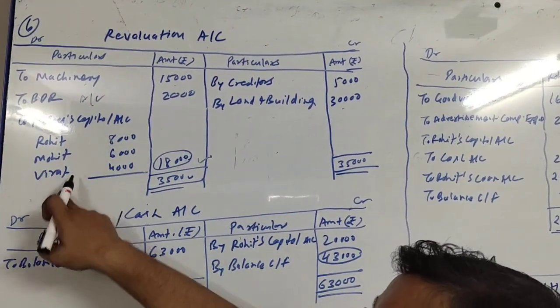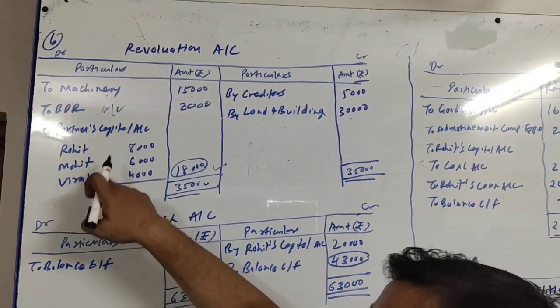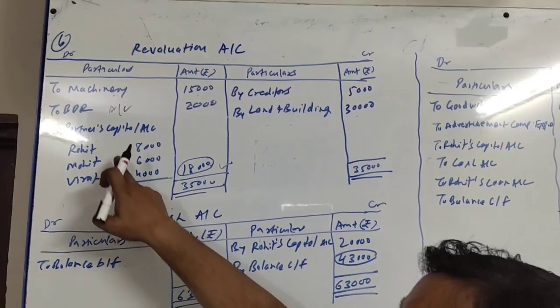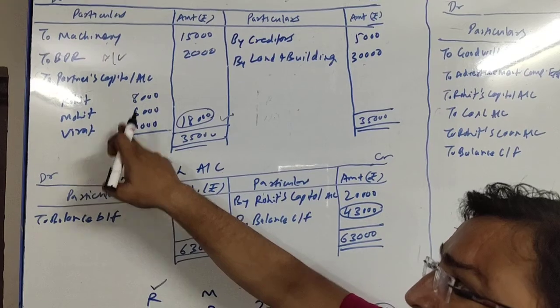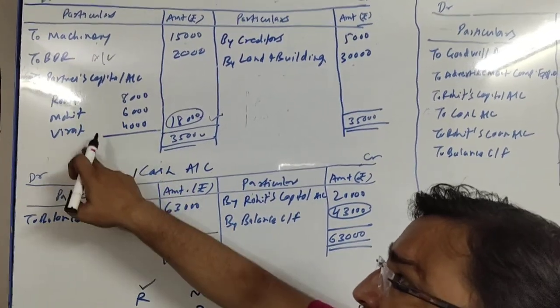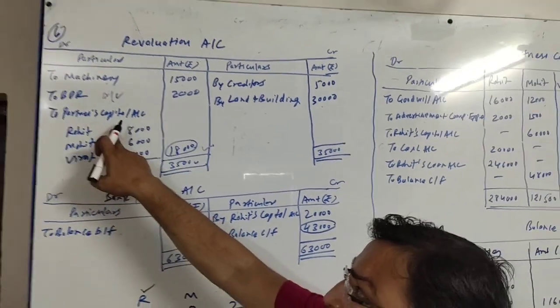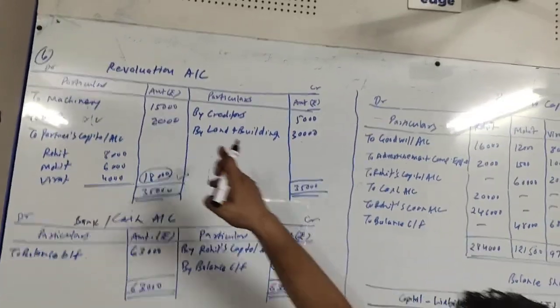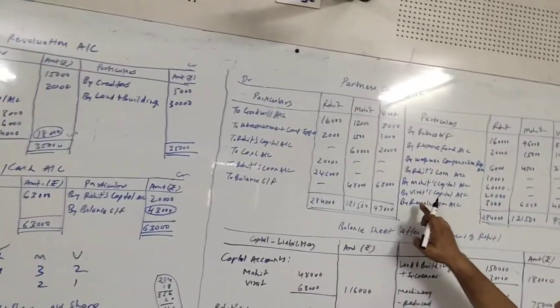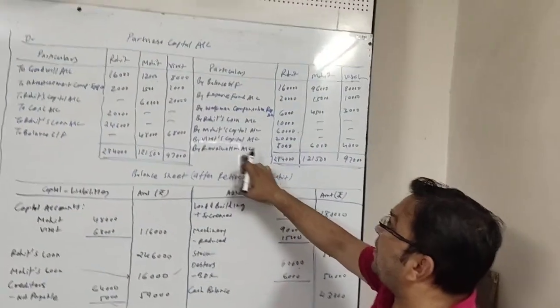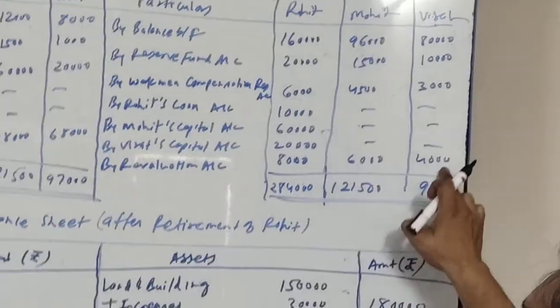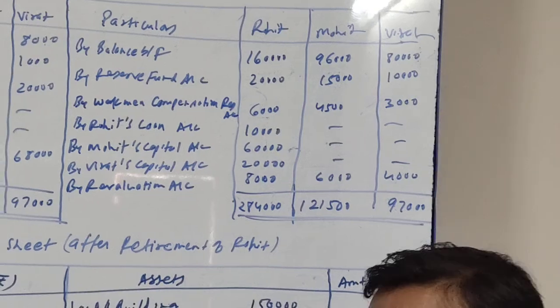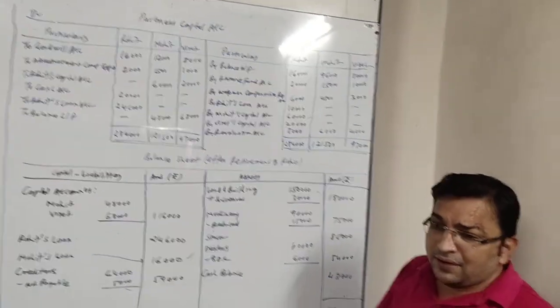So when we transfer it, we will distribute this amount 18,000, we will get 8,000, 6,000 and 4,000 respectively for Rohit, Mohit and Virat. So these 8,000, 6,000 and 4,000 will be credited to their partners' capital account. Here it is, via revaluation account, 8,000, 6,000 and 4,000. Okay, so we have finished with the revaluation account.